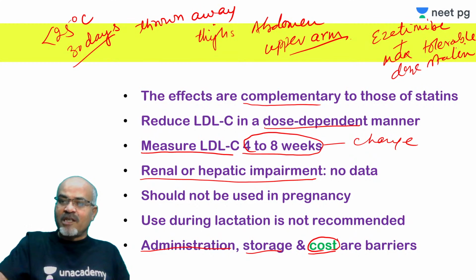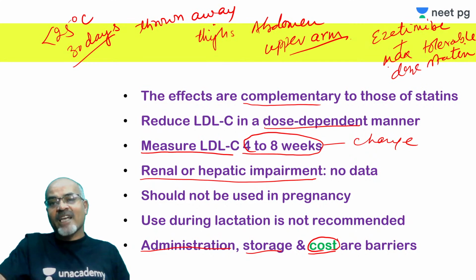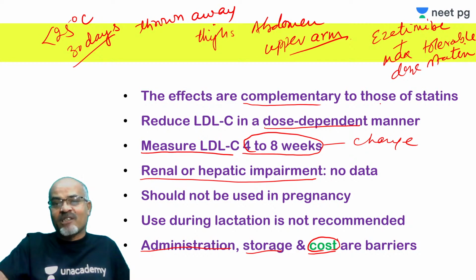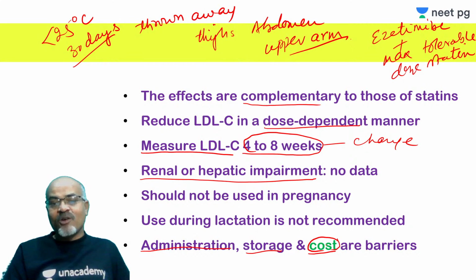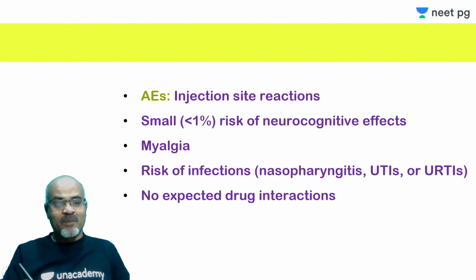If that is not capable of attaining the target LDL-C level, and further reduction is required, then only these are to be used. This is the indication. Otherwise, what will happen? The people will start using it. Doctors will start prescribing it as monotherapy and all that.